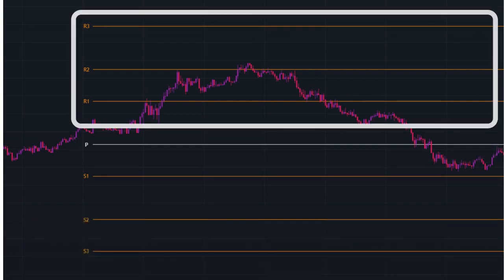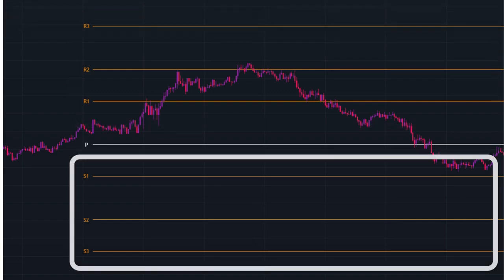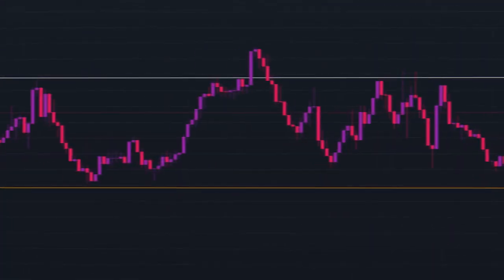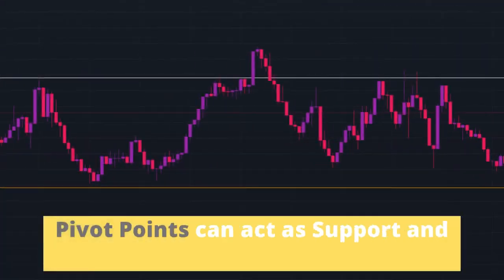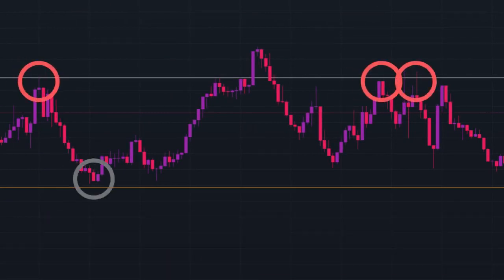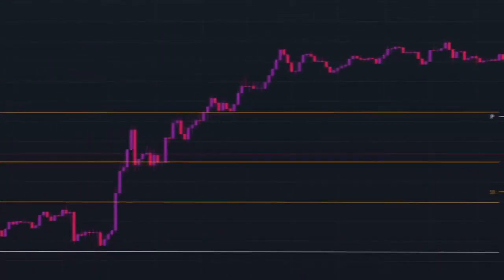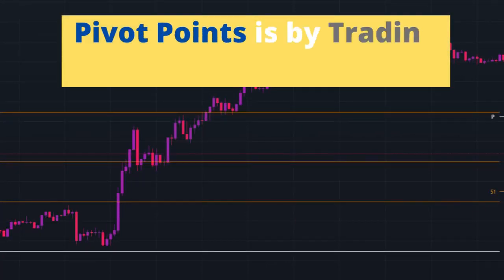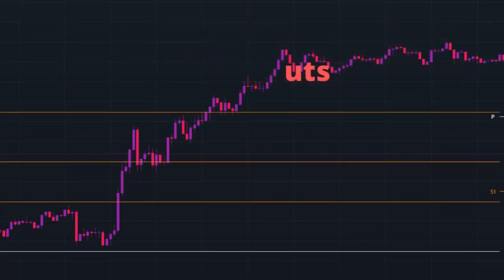The 3 lines above the central pivot are called R1, R2, and R3 respectively. Similarly, the 3 lines S1, S2, and S3 below the central pivot are called support levels. At times, pivot points can act as support and resistance levels, hence the price may reverse once it hits these levels. Another way to trade pivot points is by trading breakouts.